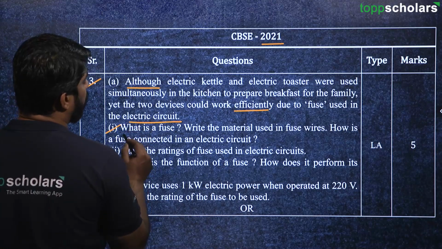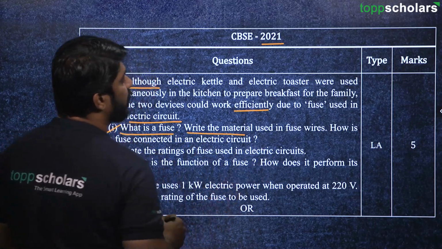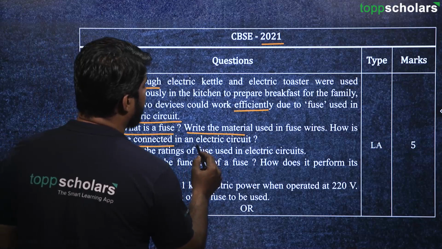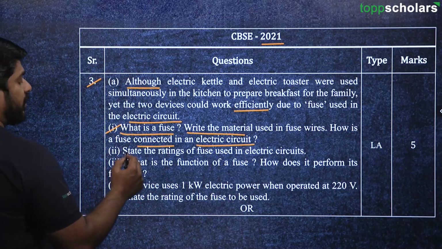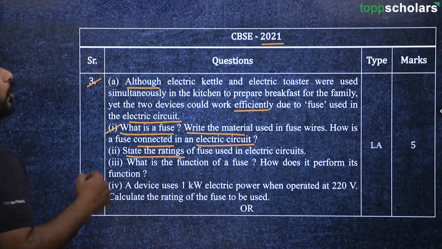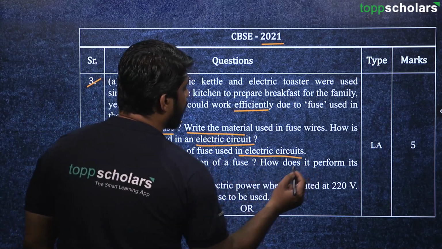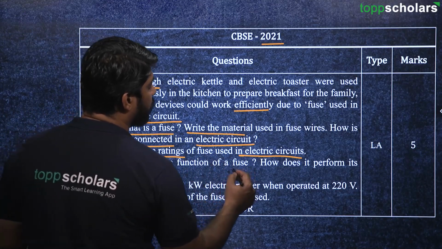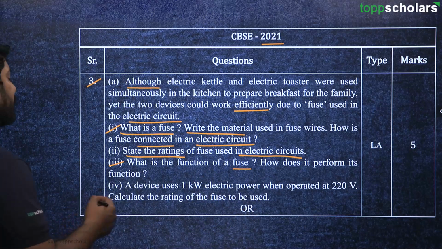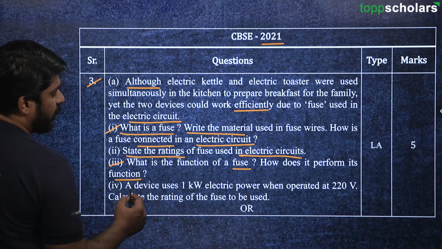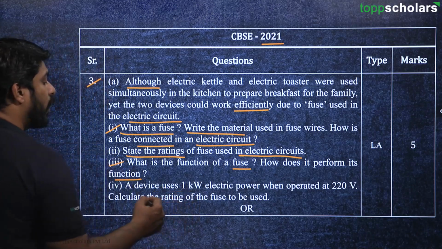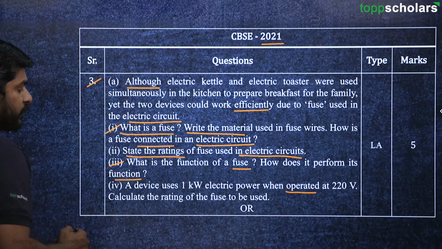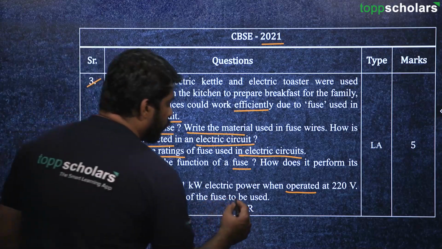So the first question is, what is a fuse? Write the material used in fuse wires and how is a fuse connected in an electric circuit. Then the next question is, state the ratings of fuse used in an electric circuit. Then, what is the function of a fuse? How does it perform its function? Next is, a device uses 1 kilowatt electric power when operated at 220 volt. Calculate the rating of the fuse to be used.